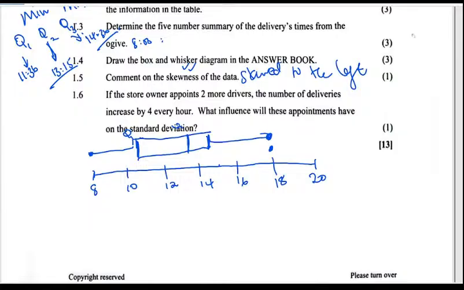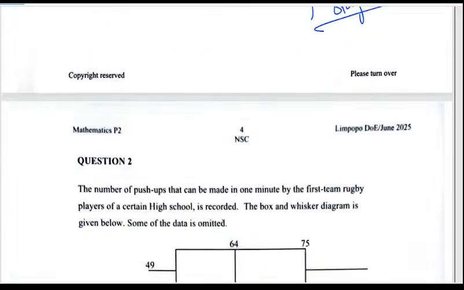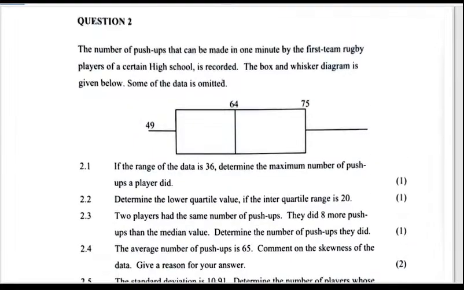Then they're telling us if the store owner appoints 2 more drivers, the number of deliveries increases by 4 every hour. What influence will this have on the standard deviation? For as long as the effect is uniformly distributed, the standard deviation will stay the same, or we can say it's not affected, as long as it is uniformly done. But if it's done for just some and left out for others, then it will definitely have an effect. All right, then question number 2, which is the box and whisker.